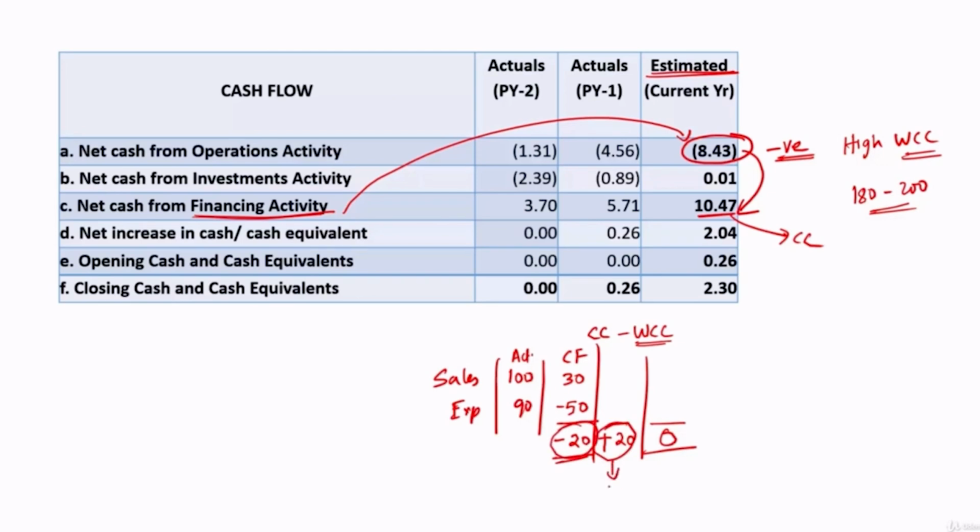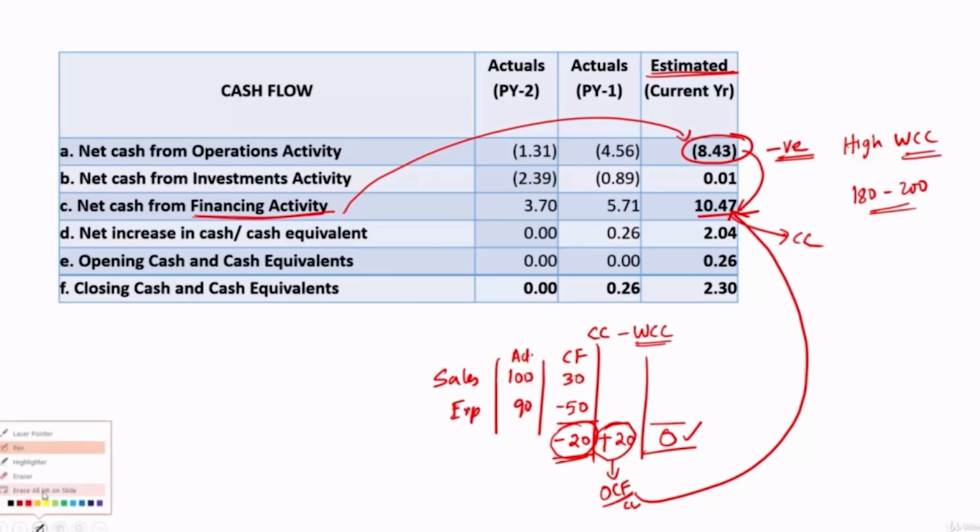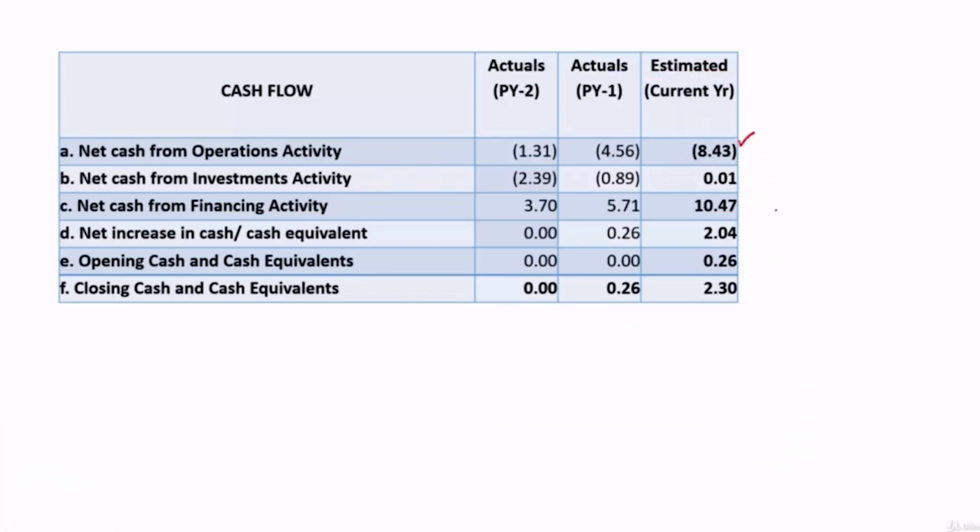If this 20 is captured under operational cash flows itself, as part of current liability, this will become 0. Instead, if the 20 is captured under financing activity, because cash credit is a financing activity, then it will show a difference. Okay, so from that angle, this negative cash flow can also be tolerated, but this should be the reason, otherwise it cannot be accepted. Okay, let's continue. So here they are estimating this, but it can be accepted only for the discussed reasons, and there is some small estimated investment in investing activity, that is fine.